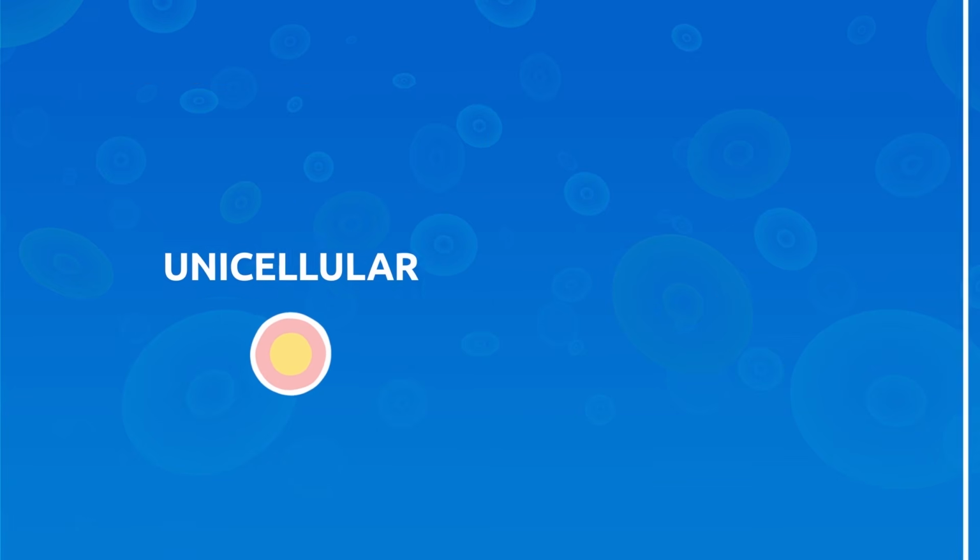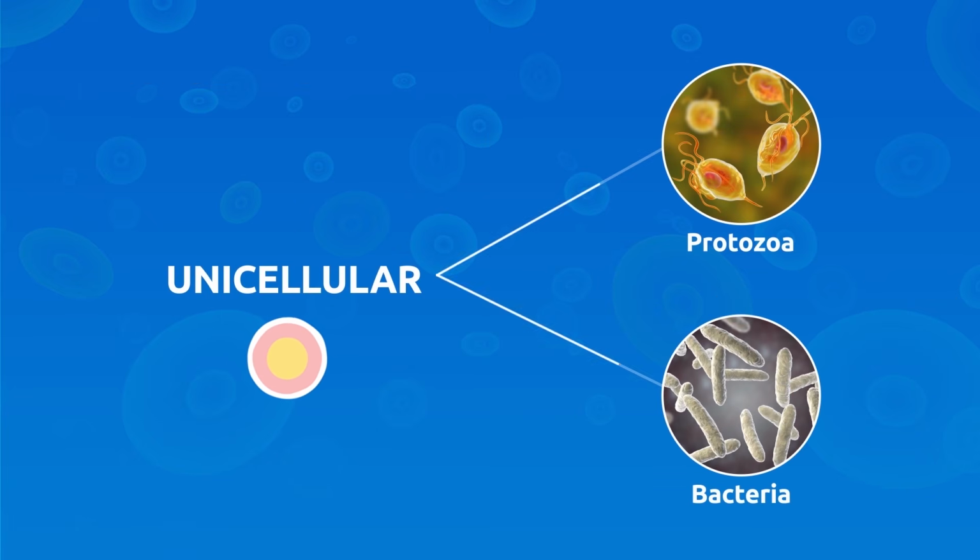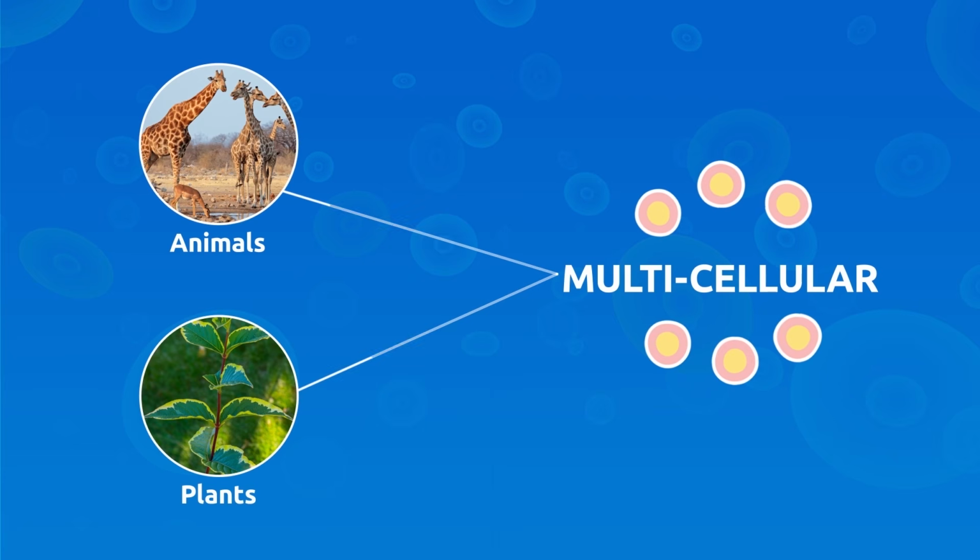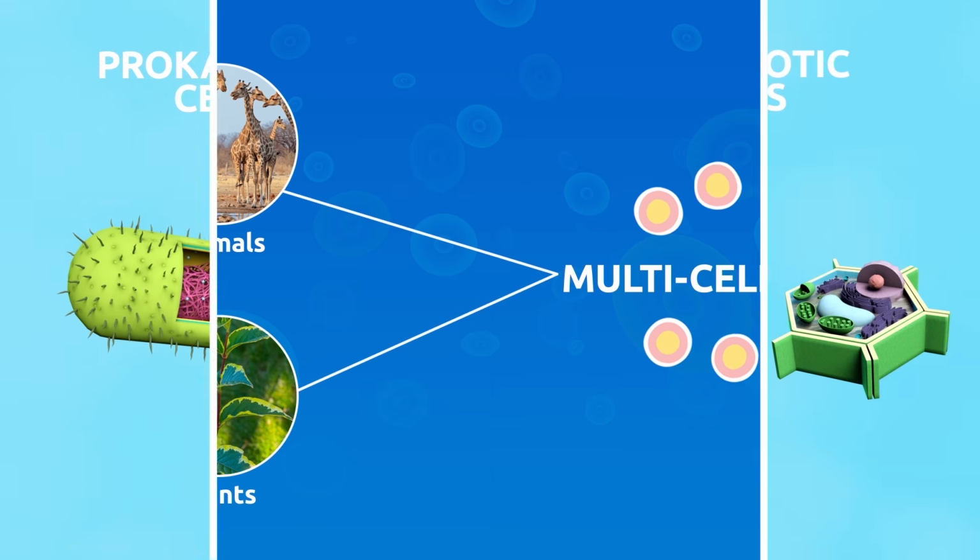Unicellular organisms are very small, and they consist of one cell only. Bacteria are unicellular organisms. Multicellular organisms are made up by a large number of cells. Trees, animals, or human beings are multicellular organisms.